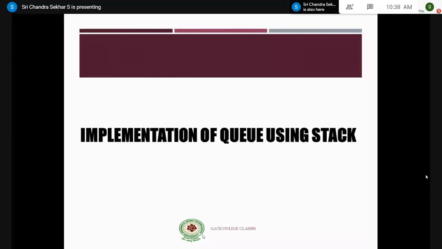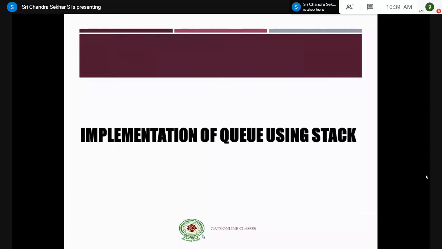Implementation of queue using stack. This is a very important topic in GATE, where you will be asked questions related to this. I will first discuss the concepts of implementing queues using stacks, and then I will discuss the pattern of questions that are asked from this type of implementation of queue using stack, right?